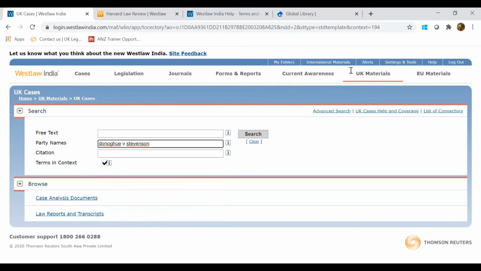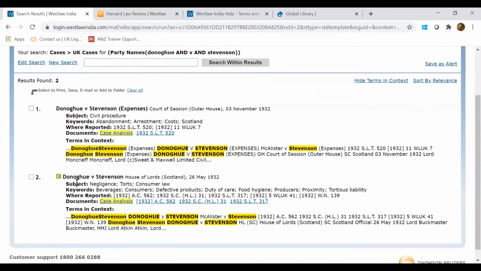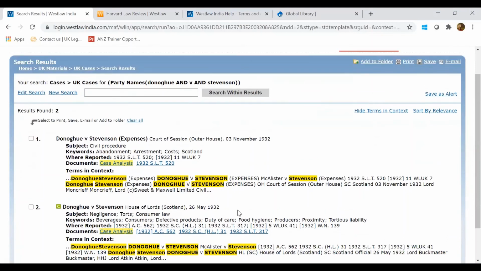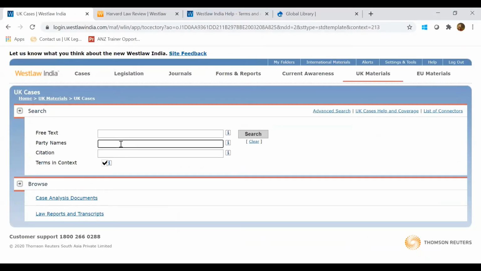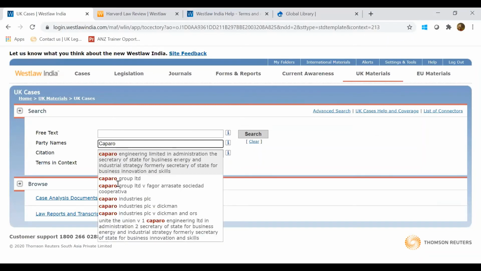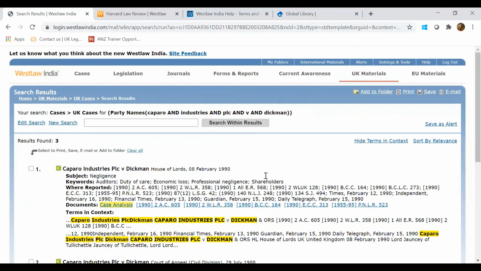If I select this, in the party name I have mentioned the names of the parties. So these are the two cases which are available. You can just see if this is the correct one. Similarly for the other case, I just went to UK cases. In the party name column, I put in the details, Caparo Industries PLC versus Dickman, and clicked on search. And this is the case which appears. I hope it is clear. Absolutely.